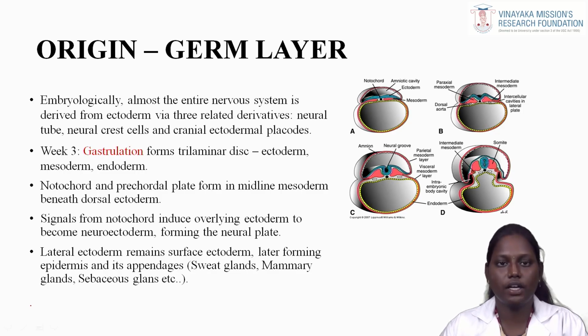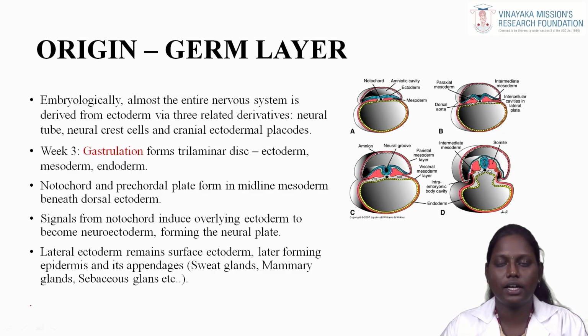In week 3 of intrauterine life, we have the gastrulation process. In this gastrulation process, the trilaminar disc is obtained. During that stage, the ectoderm, mesoderm and endoderm get developed. The notochord, which is the midline part of the mesoderm, develops further, and the notochordal plate forms in the midline mesoderm beneath the dorsal ectoderm.